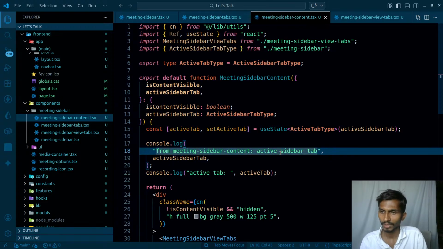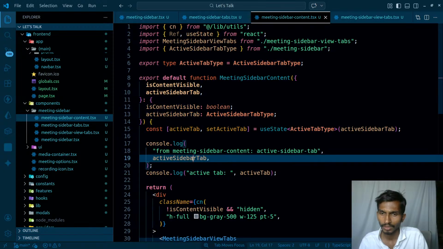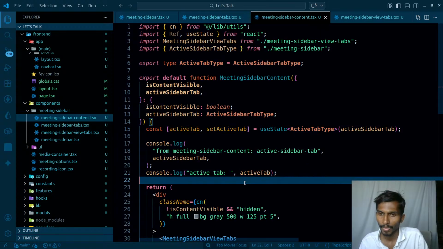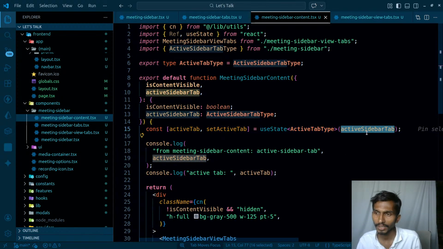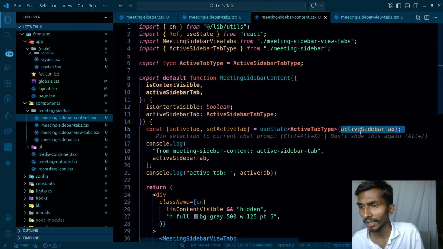Then the value of active sidebar tab I have over here, and the same value is being passed to this one, active tab. Am I missing something? By default the value of this active tab is none, that is right. So whenever I change the value, doesn't it get changed? Yeah, that's the problem. You cannot have the value directly over here.